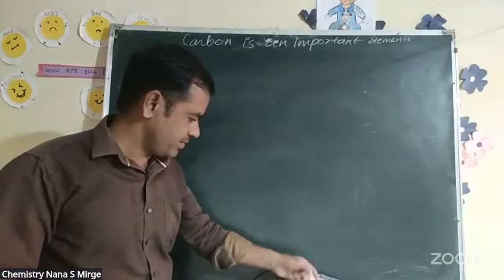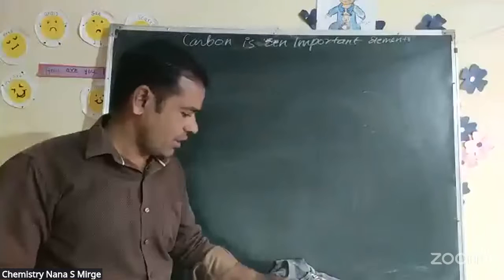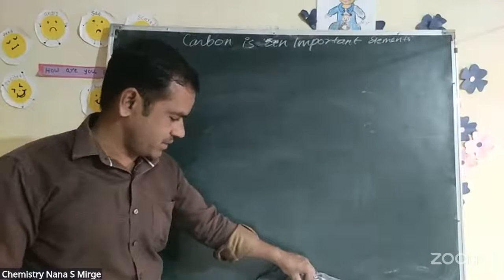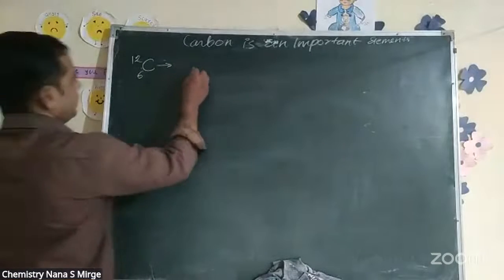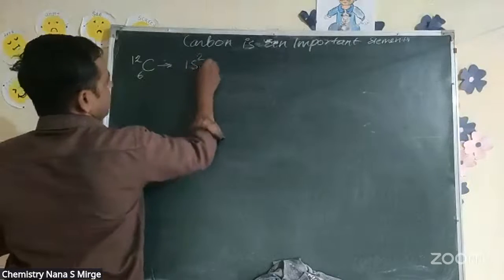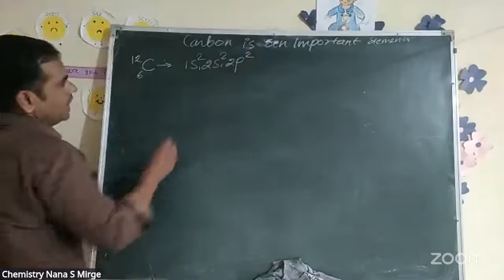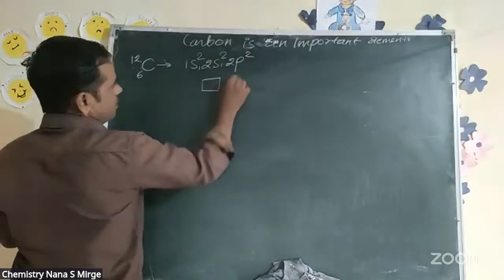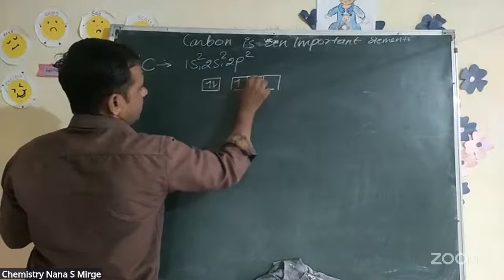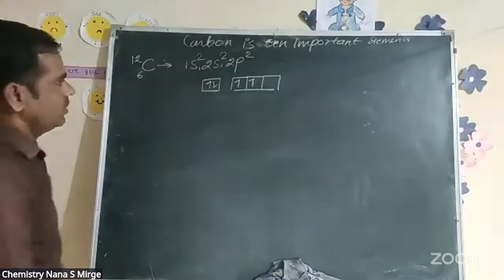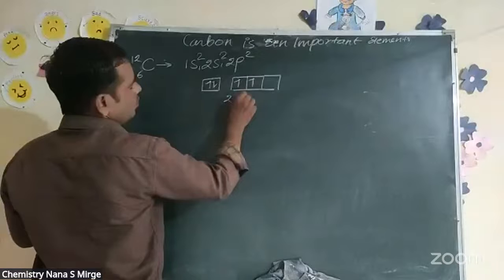Carbon compounds. Carbon chemistry, particularly, we can say organic chemistry. Carbon, its electronic configuration is 1s2, 2s2, 2p2. So we have the condensed state electronic configuration. Here two unpaired electrons are there.